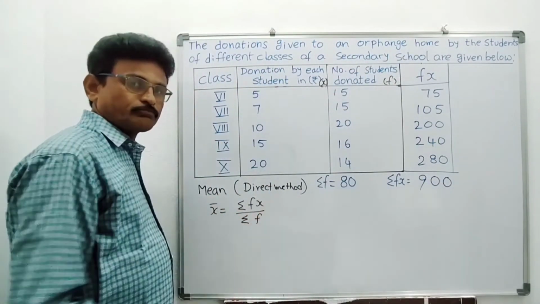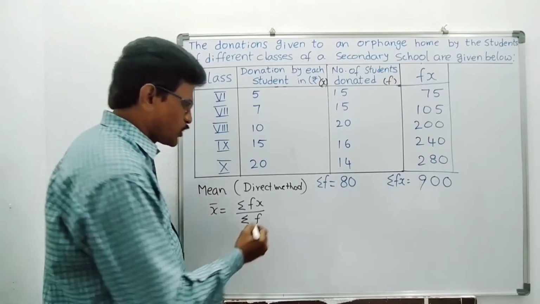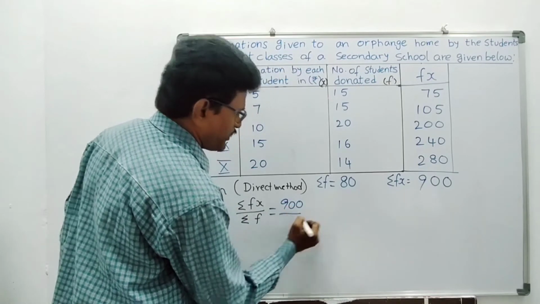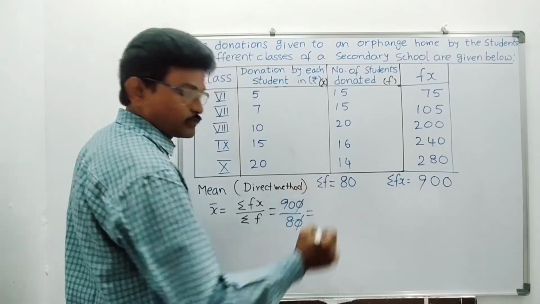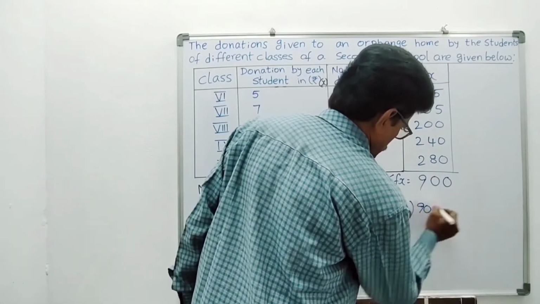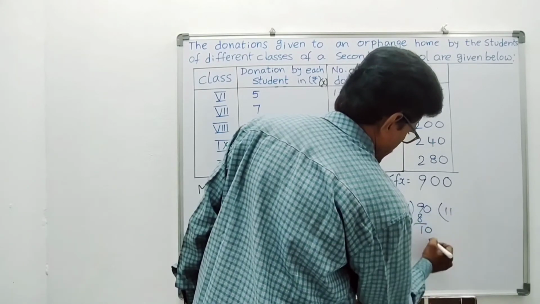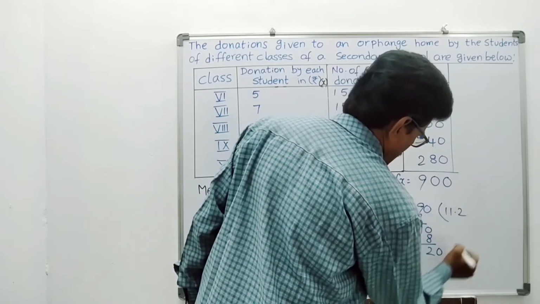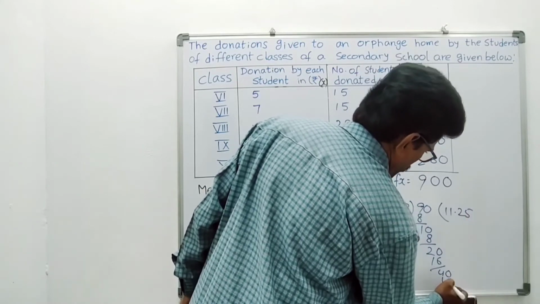Now apply here. What is x bar, the mean? In the direct method, sigma fx by sigma f. Sigma fx here is 900, by sigma f which is 80. Simple calculation, zero zero cancel. 90 by 80. Do it like this. 8 ones are 8, bring down 0. Once again 8 ones are 8. Put your point, take 0. 8 twos are 16, take 0. 8 fives are 40. Finish.